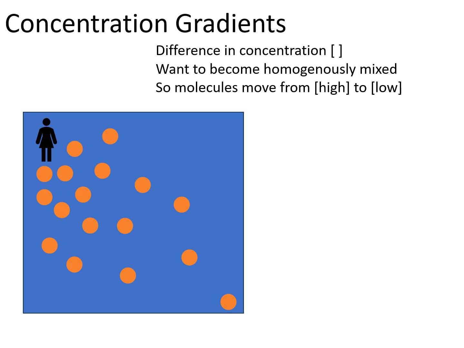And without any help, those molecules will move from where I am, an area of high concentration, to the outer reaches of the classroom, which are the areas of low concentration. It's these two areas with a difference in concentration that are a concentration gradient. All concentration gradients want to become homogeneously mixed.